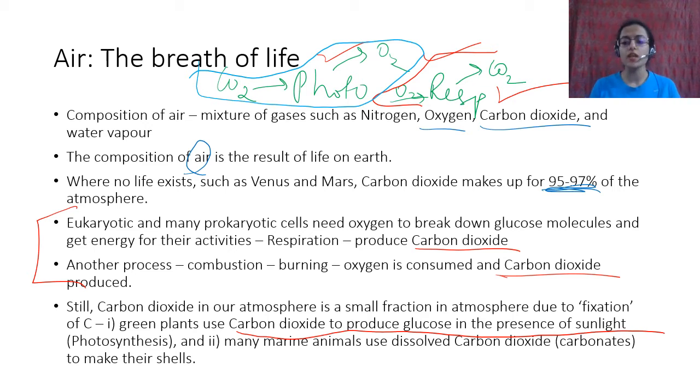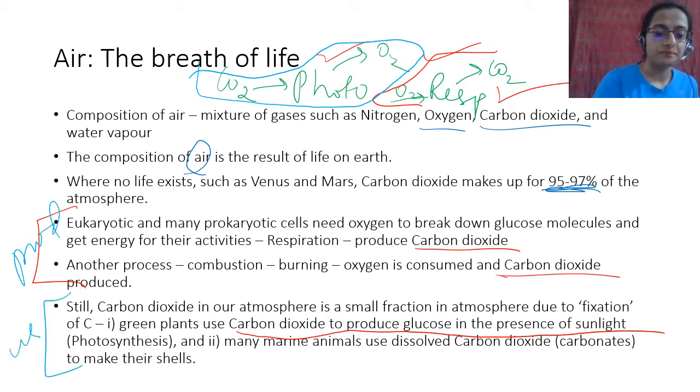Carbon fixation is when the carbon taken up from the atmosphere is fixed in the bodies of plants and animals. Anyway, we will talk about that later. But by photosynthesis, green plants take in carbon dioxide and give out oxygen. That is why carbon dioxide is produced here and used here.